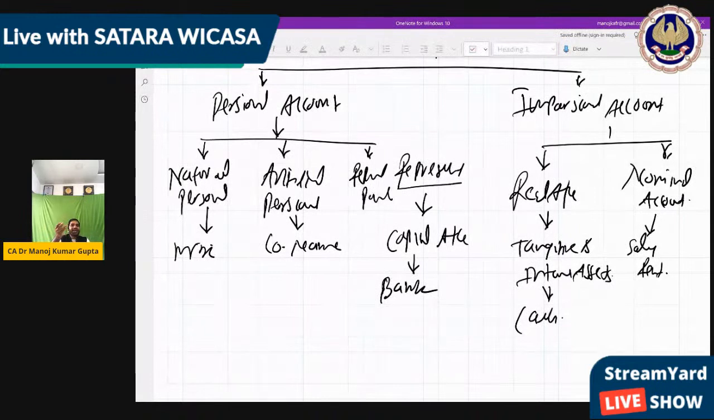Real we can see, like tangible and intangible assets, because goodwill is also real. Goodwill we can't touch, but still it is real. So real is something which we have, but nominal is something we can't see, we can't do anything with. Like salary we had paid, so we cannot see salary. We had paid salary for the work, so that salary comes under nominal account.